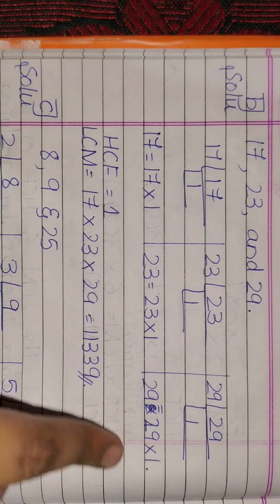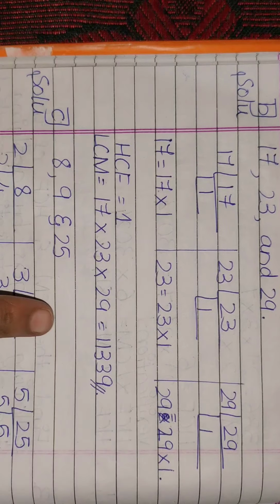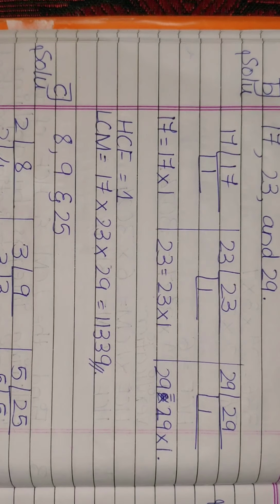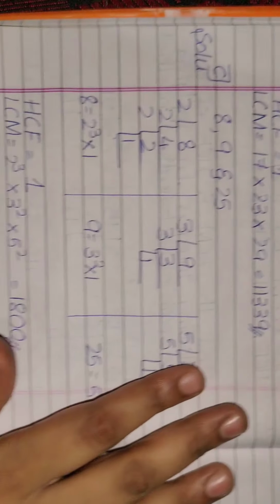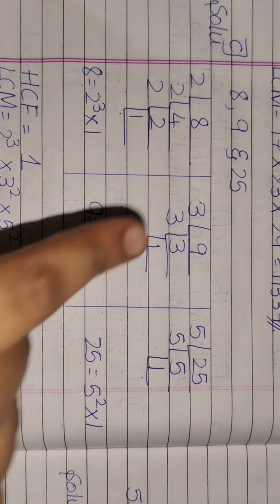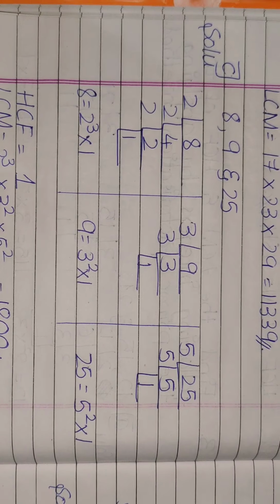So the highest factor will be 1. LCM is 17 into 23 into 29. That sums up to the product 11,339.